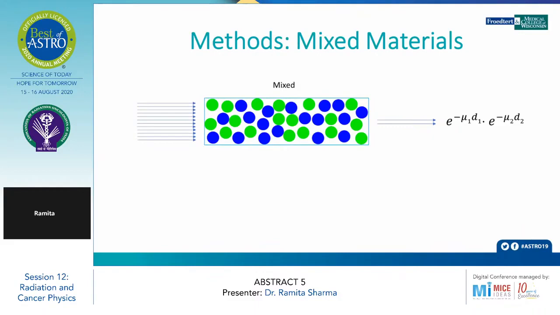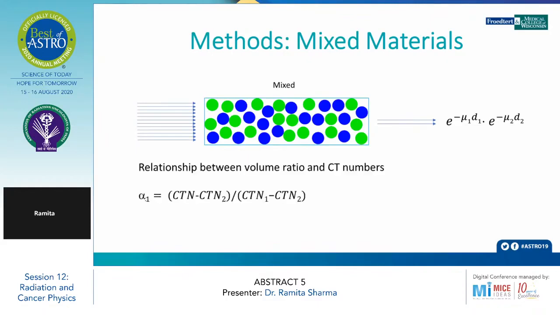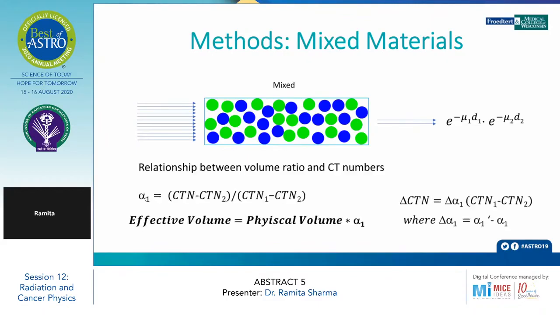For the HU and the volume of these contours, they have taken the diagnostic CT quality data daily during CT-guided RT, and daily they have drawn the contour of the parotid glands, submandibular glands, and the subcutaneous fat. The Hounsfield units and the volume of these contours were used to calculate the effective volume of the parotid glands with two assumptions. The first one was the HU of the acinar cell.